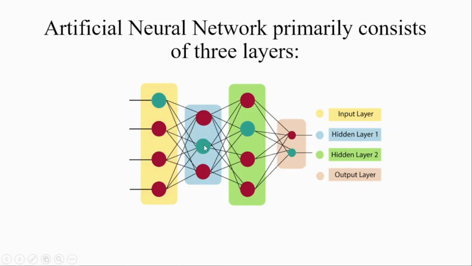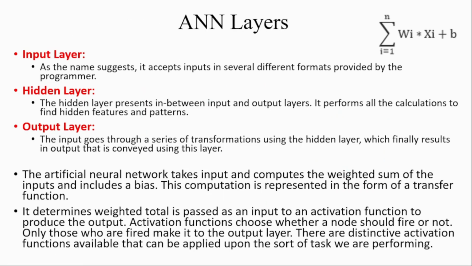Now how many input layers will there be? It depends upon the application, it depends upon the problem. There may be multiple hidden layers to efficiently process the inputs received from the dendrites and to produce an output. So there may be multiple hidden layers inside the artificial neural networks.